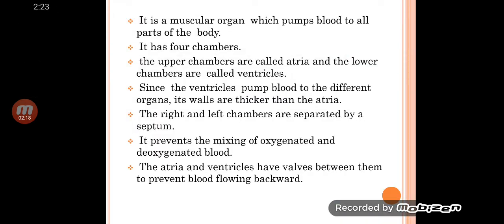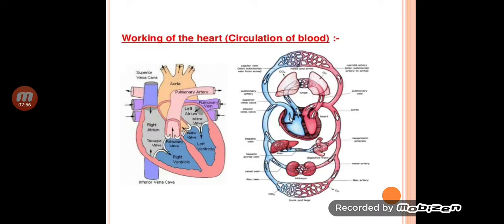Now, the heart. It is a muscular organ which pumps blood to all parts of the body. It has four chambers. The upper chambers are called atria and the lower chambers are called ventricles. Since the ventricles pump blood to the different organs, their walls are thicker than the atria. The right and left chambers are separated by a septum. It prevents the mixing of oxygenated and deoxygenated blood. The atria and ventricles have valves between them to prevent blood flowing backward.